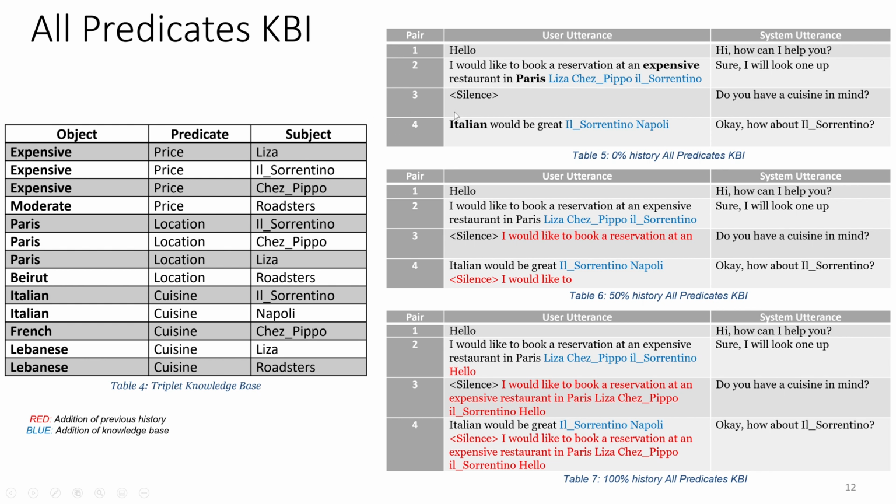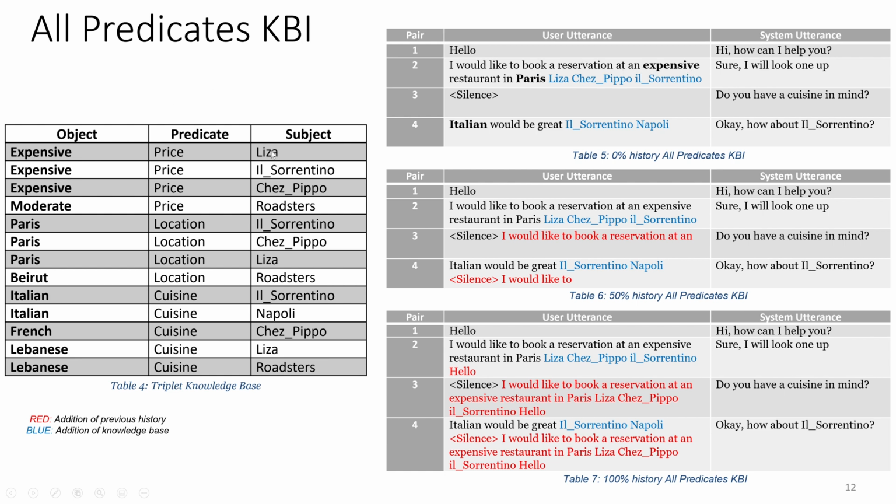Now, in this example, we will be looking into each user utterance pair. We'll try to see which words map into an object like expensive, Paris, so on, and then we try to get the value or the subject of that object and augment it at the end. So for example, here I would like to book a reservation at an expensive, so this is one word.